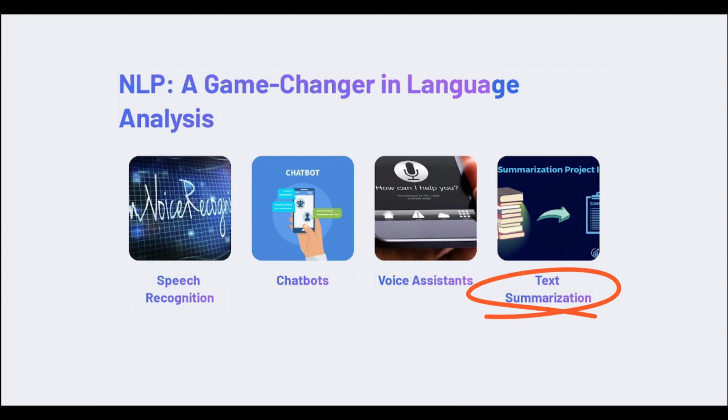Text summarization is a technology that automatically generates a shortened version of a text document. By using natural language processing and machine learning, text summarization algorithms can identify the most important information in a document and present it in a condensed form. Text summarization has many applications, including news aggregation, research papers, and legal documents. It can save time and make it easier for people to digest complex information.